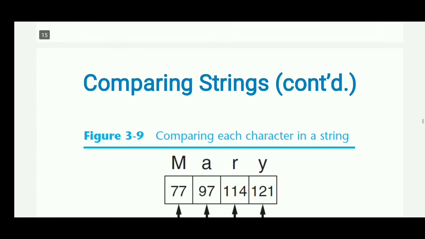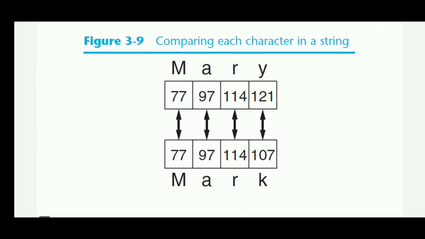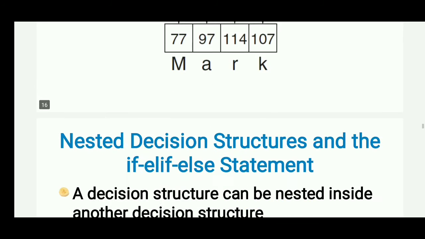So let us see, there are two words. One is Mary, the second one is Mark. In Mary, M has 77 as its ASCII value, small a has 97, r has 114, y has 121. Then here again M has 77, a has 97, r has 114 and k has 107. Like that we can compare based on the ASCII values.